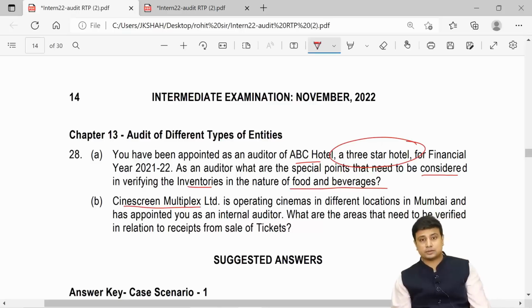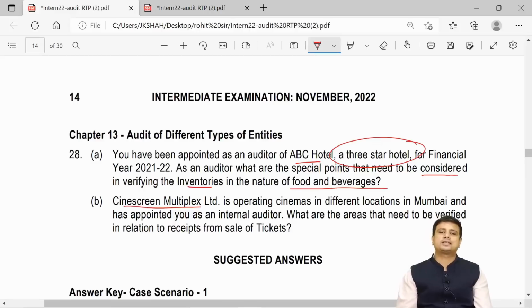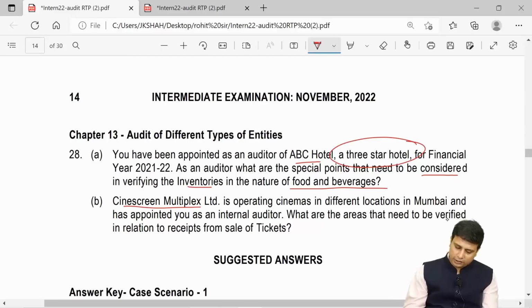Next, Screen Multiplex Limited is operating cinemas in different locations in Mumbai and is appointed as internal auditor. What are the areas to be verified in relation to receipts from sale of tickets?